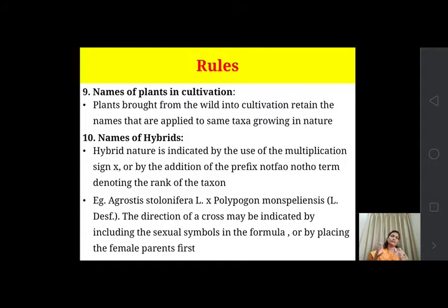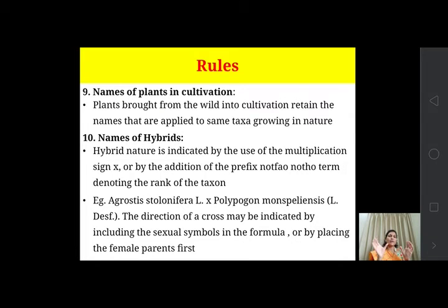Okay, so the names of hybrids. When we do hybridization in plant breeding, we breed two plants and make a hybrid. Then what are the rules to give the name to that hybrid plant? Hybrid nature is indicated by the use of the multiplication sign x.